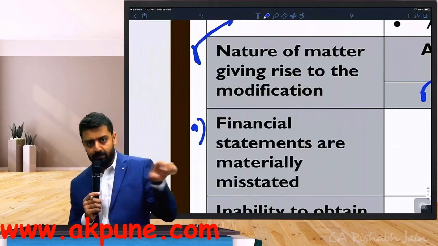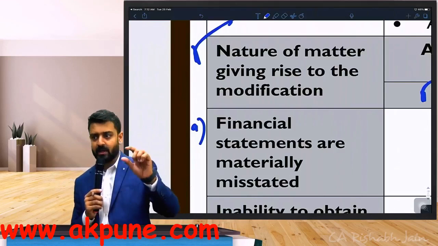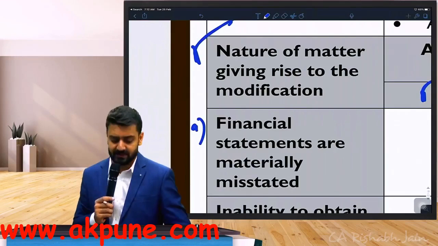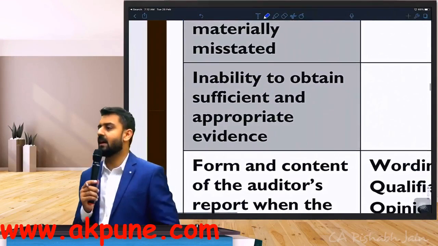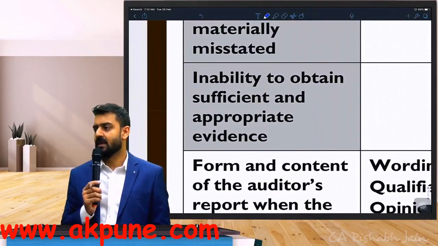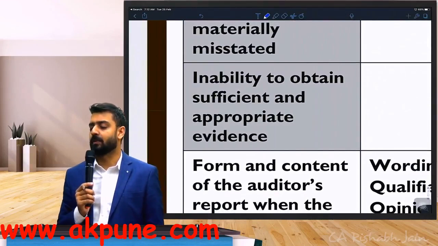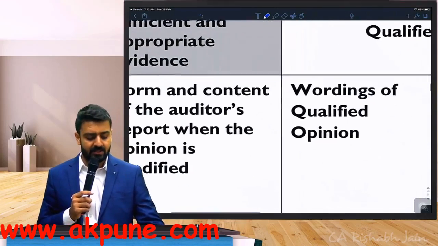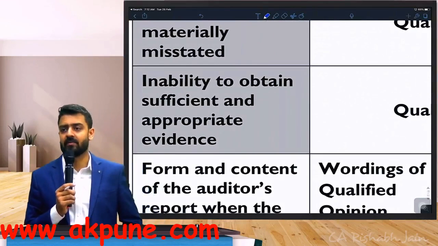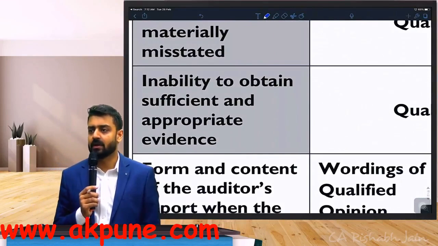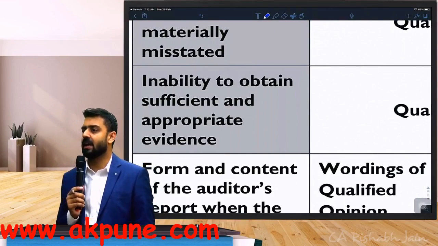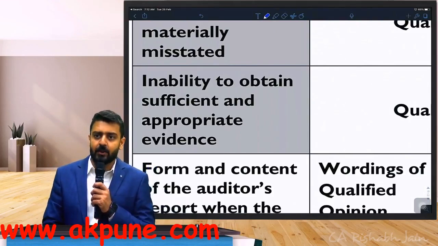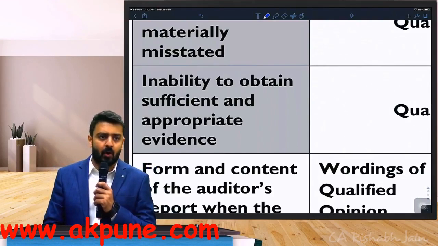Leave one blank line, and write down point number B under nature of matter: when auditor is unable to obtain sufficient and appropriate audit evidences.